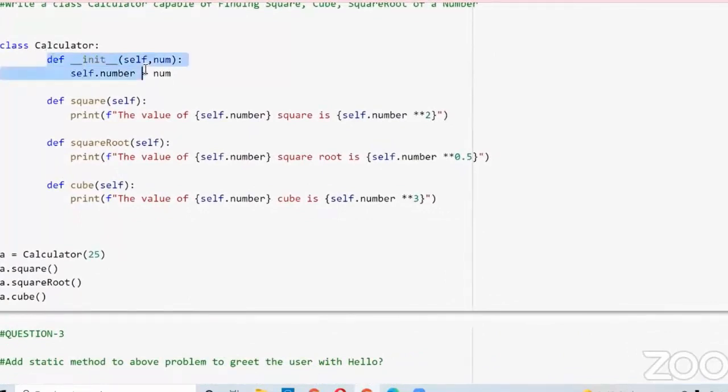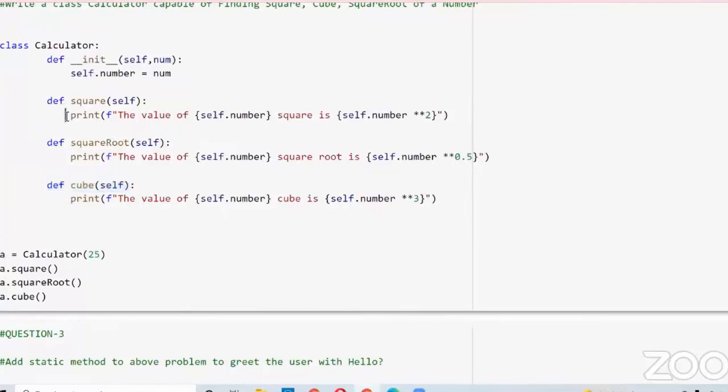I defined an init method, which is a special method, and here I define one variable with the variable name number. I want to calculate the square of that particular number, so I have defined a square method. I want to calculate the square root also, so I have defined a square root method, and I want to calculate the cube of that number also, so I have defined a cube method.